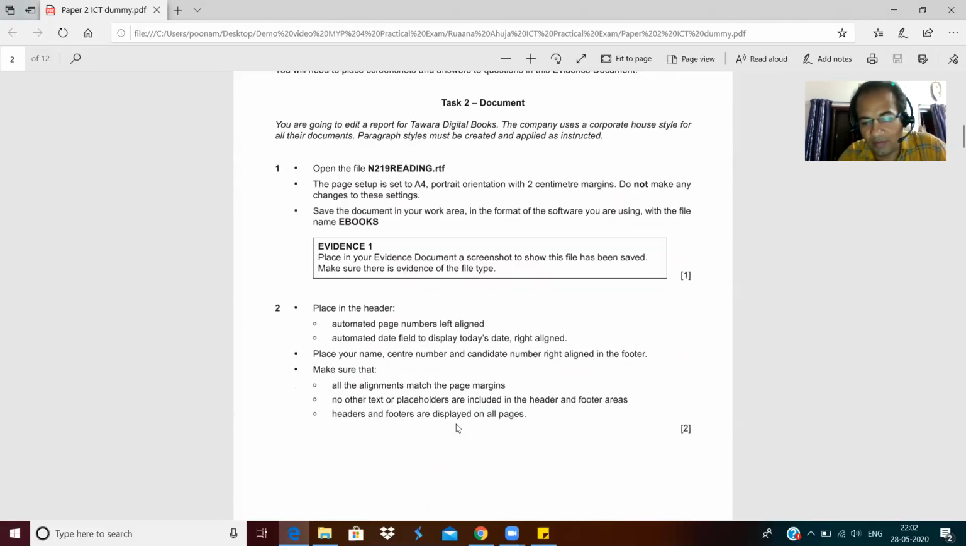It means, how will you show the evidence? You will have to take a screenshot. How can you take a screenshot? You can use snipping tools.